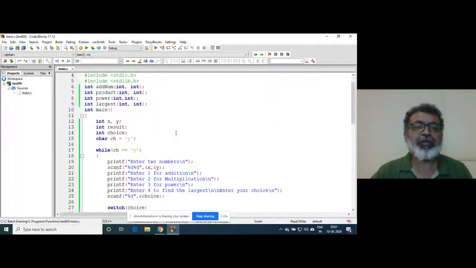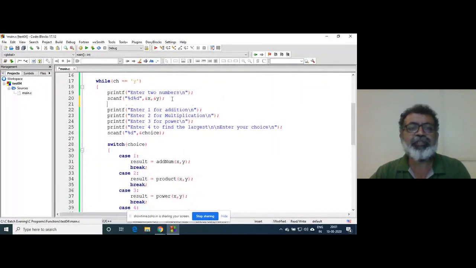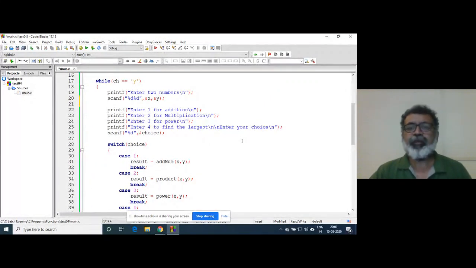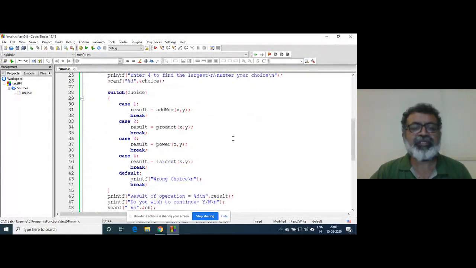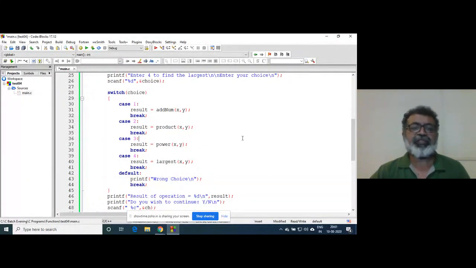Then this is how I have divided that. A lot of things you can learn from this one single program. This is basically input. Okay, it is better to put one here. So this is actually a menu, clearly visible to a coder. So this is the menu and input and output. Then this is a switch case block.